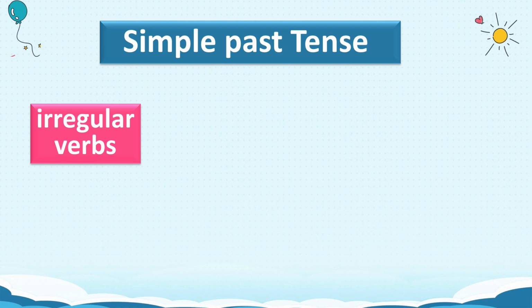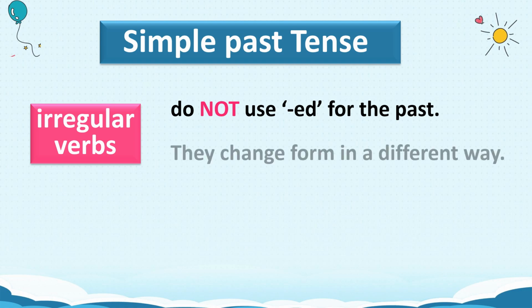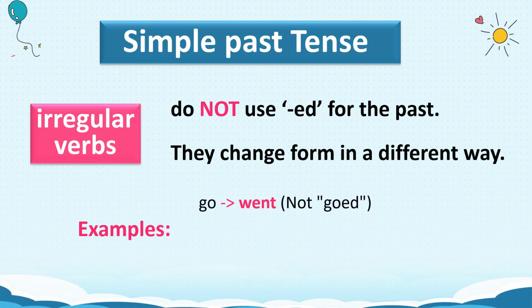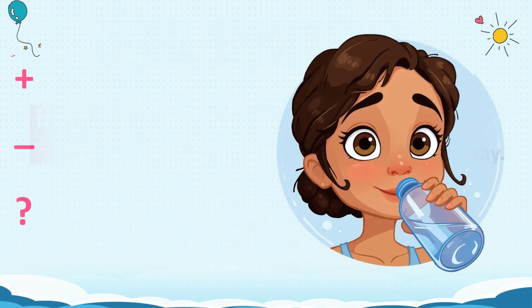Irregular verbs are verbs that do not use ed for the past. They change form in a different way. Here are some examples. Go becomes went. Eat, ate. See, saw. Drink, drank. I drank water yesterday.